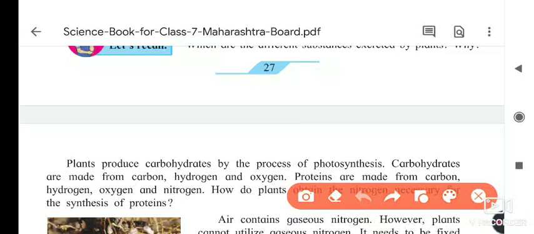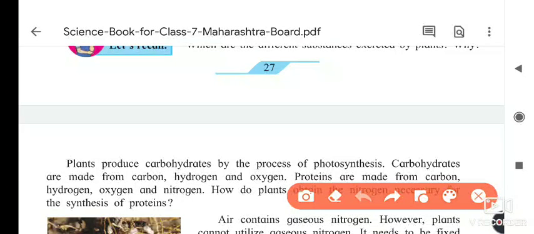When we pluck the leaf of the rui, a whitish, milk-like substance comes out of the plant. That is latex, and it is the excretory product of that plant.